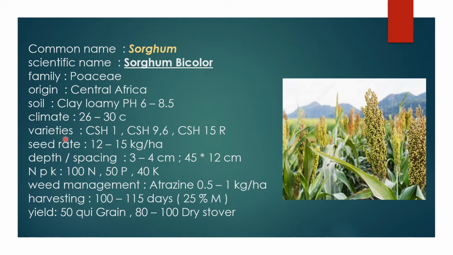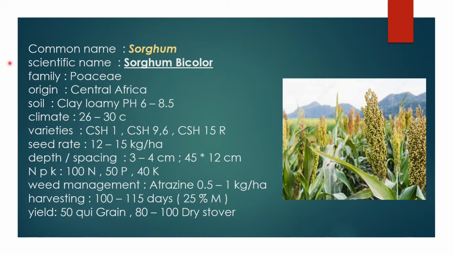The seed rate is 12 to 15 kg per hectare. The sowing depth of sorghum is mainly 3 to 4 centimeters, and we maintain a spacing of 45 by 12 centimeters from row to row and plant to plant. The NPK of sorghum is 100 kg nitrogen, 50 kg phosphorus, and 40 kg potassium. For weed management we apply atrazine 0.5 to 1 kg per hectare at the pre-emergence stage, 1 to 2 days after sowing. Harvesting is based on crop maturity: 100 to 115 days is the time for maturity, and we maintain 25% moisture at the time of harvesting. The yield of sorghum is 50 quintal grain and 80 to 100 kg dry stover.